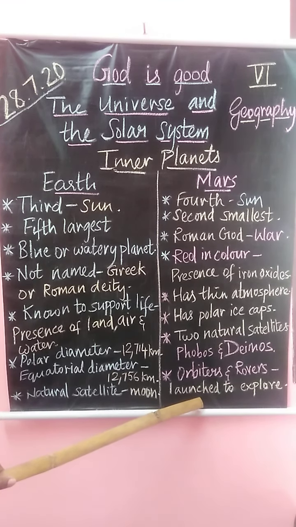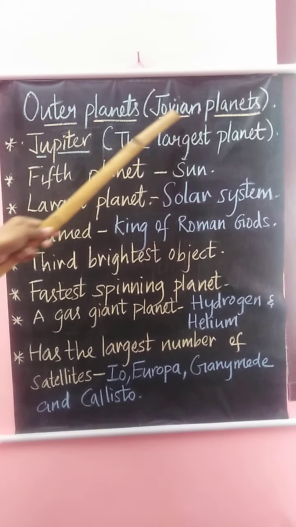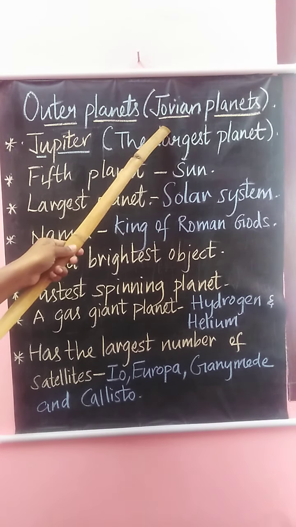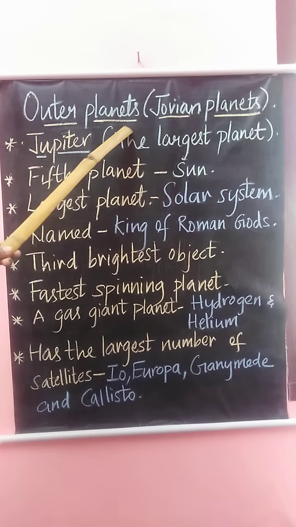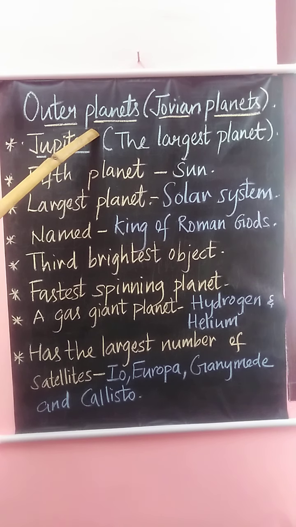Today we are going to see about the outer planets in detail. By the end of today's class, you will come to know the difference between the inner planets and outer planets. Outer planets are also called Jovian planets. Even it is also called gaseous giants because the planets are made up of gases. These outer planets are far away from the sun. Inner planets are nearer to the sun. Outer planets are far away from the sun.